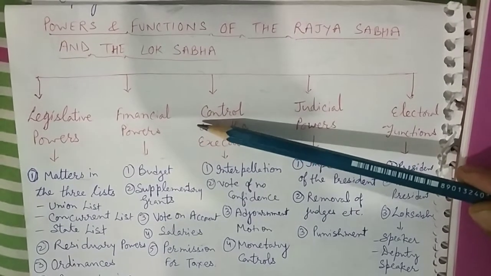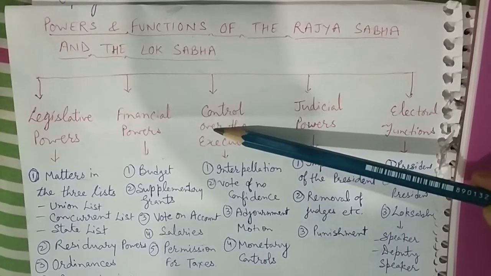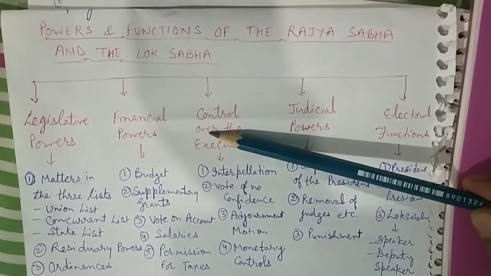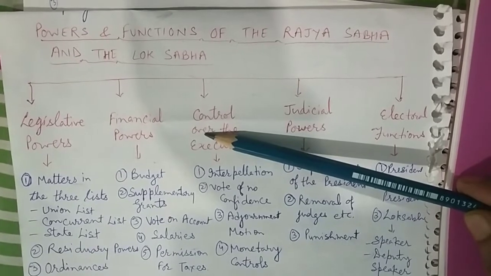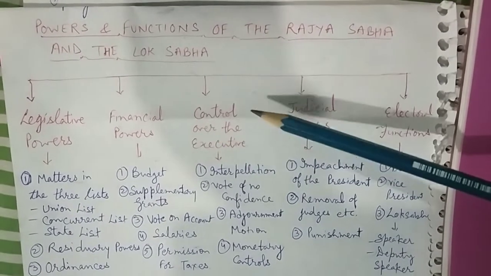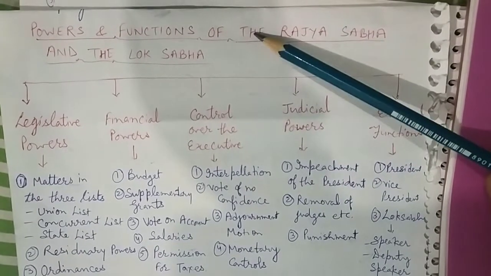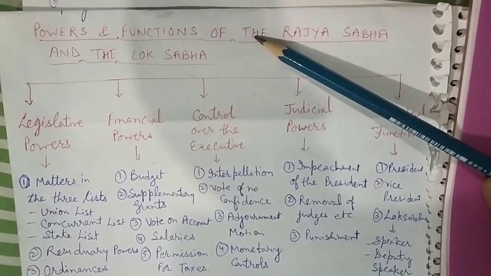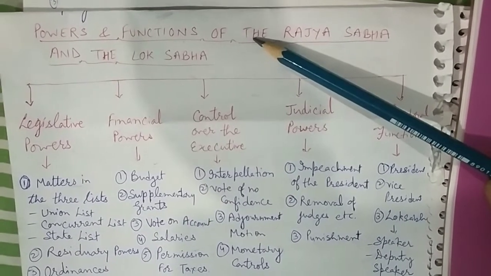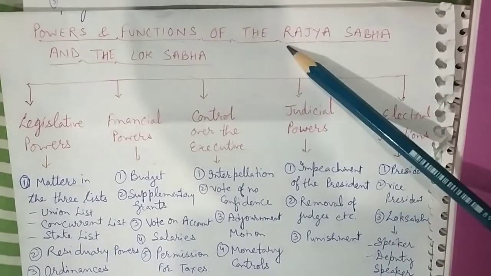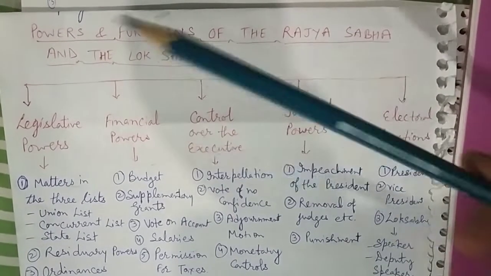The Parliament of India comprises the President, the Lok Sabha and the Rajya Sabha. The two houses of the Parliament are not competing centers of power but are co-partners in the functioning of the government. They enjoy equal power and status in all the spheres except the financial matters. Now we will know about these functions and the powers of the Rajya Sabha and the Lok Sabha.